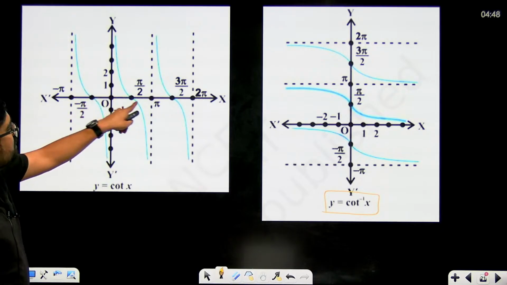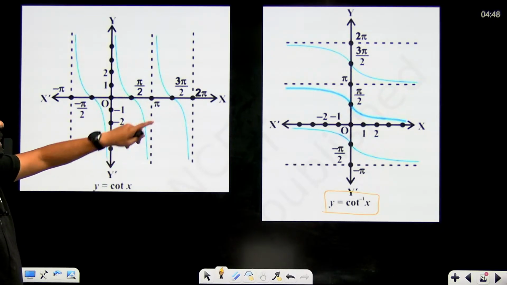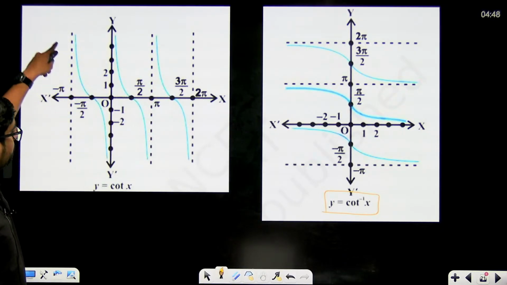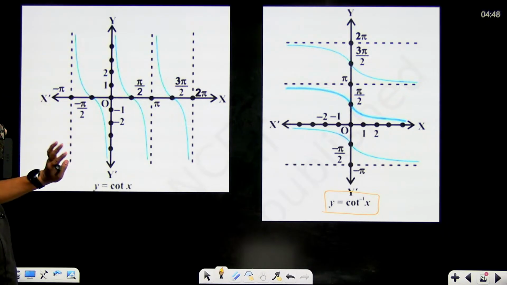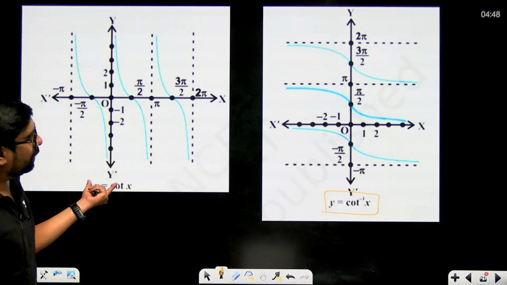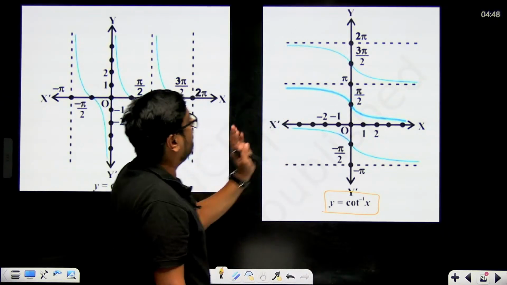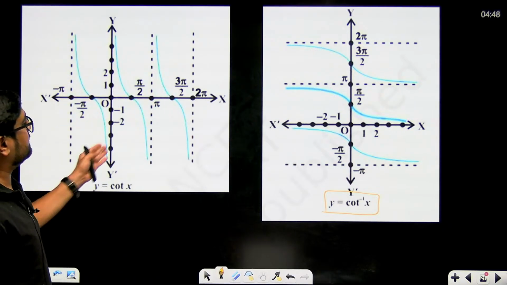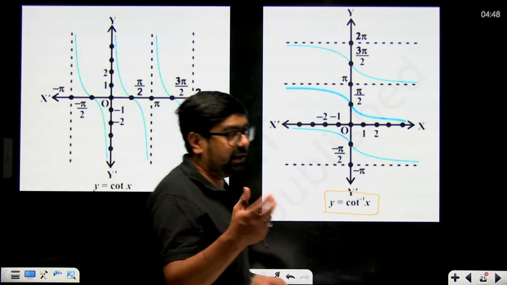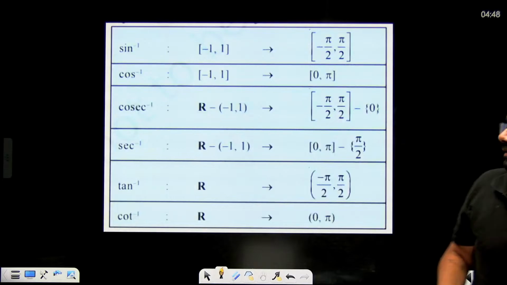The y equal to cot x graph: at pi by 2, minus pi by 2, 3 pi by 2, it becomes 0, right? It is not defined at 0. It is not defined near 0. So this is how the cot x graph is, and this only you have to invert. Or here only just take this as x, this as y, right? Or if you can invert, it will look better. There are more chances of that.